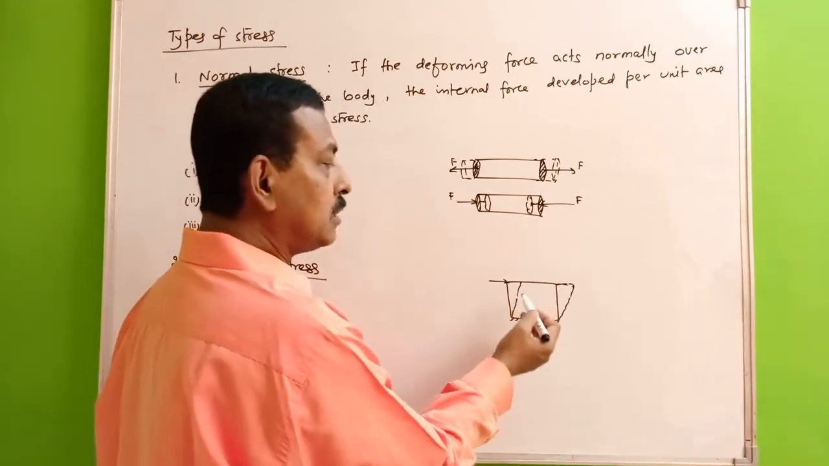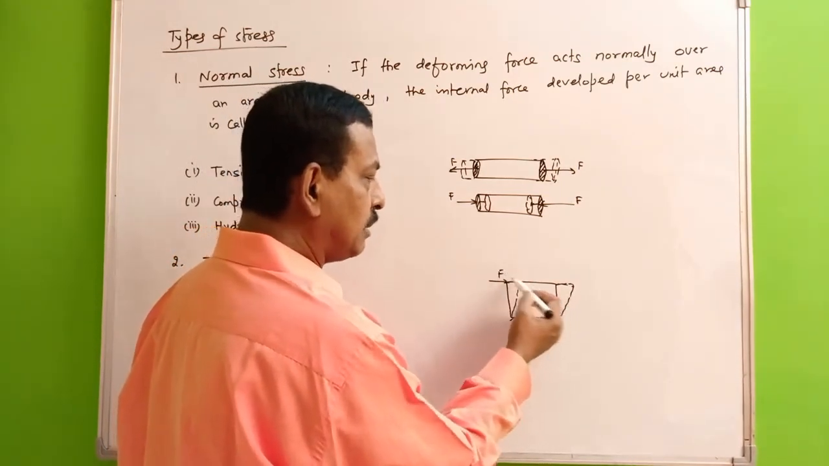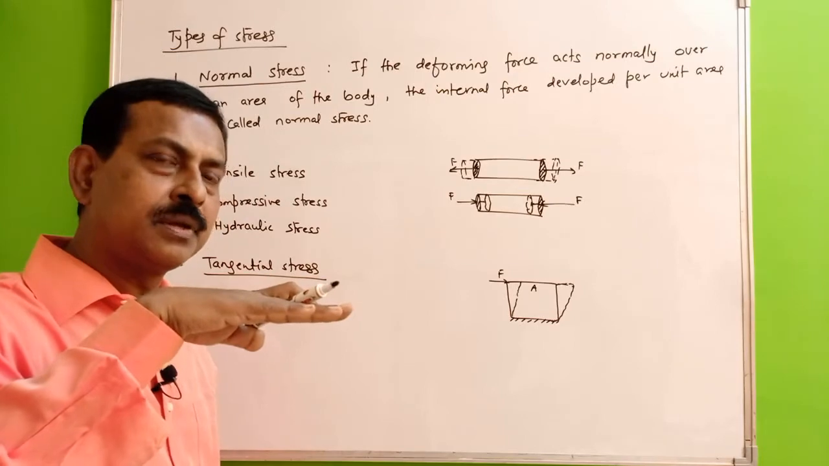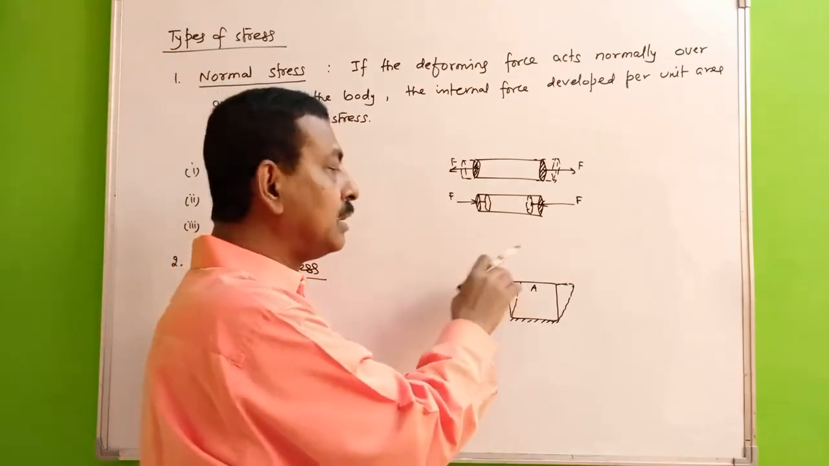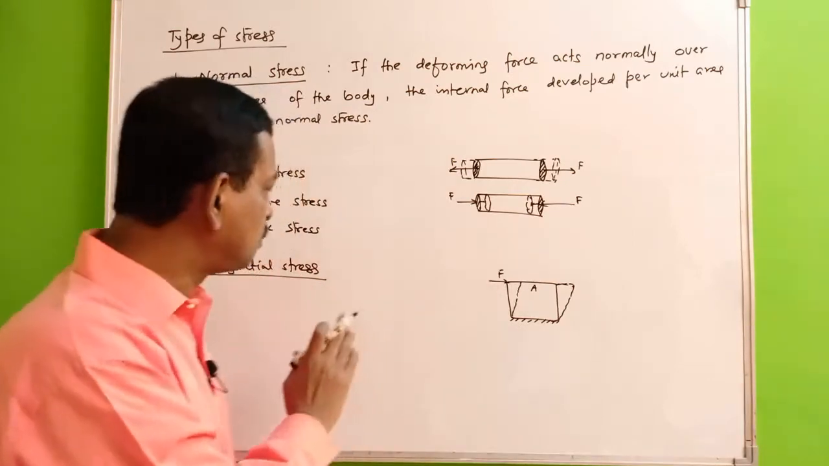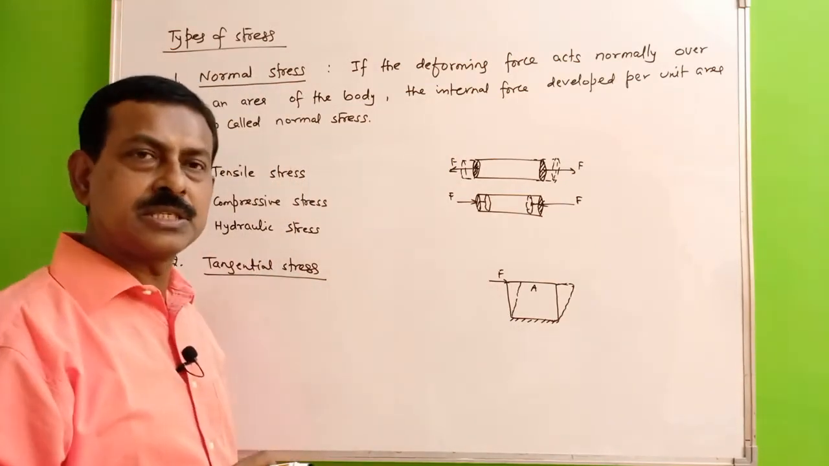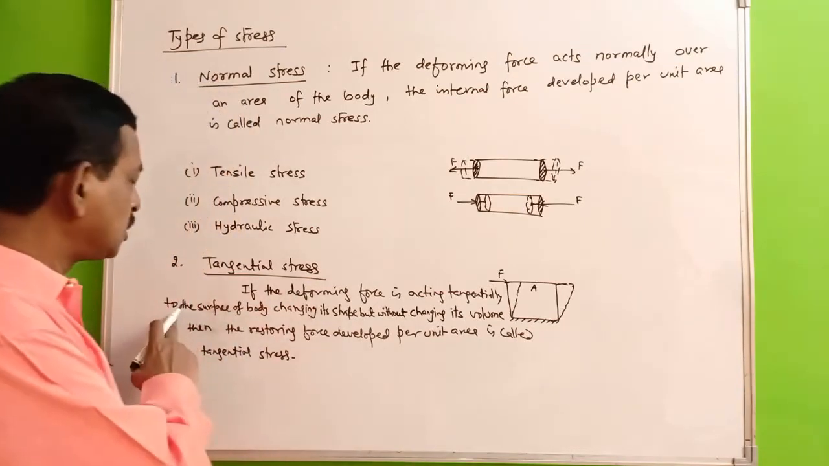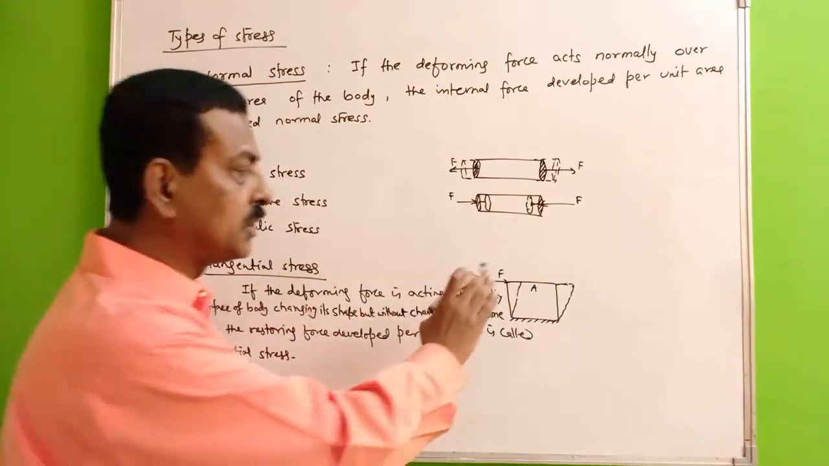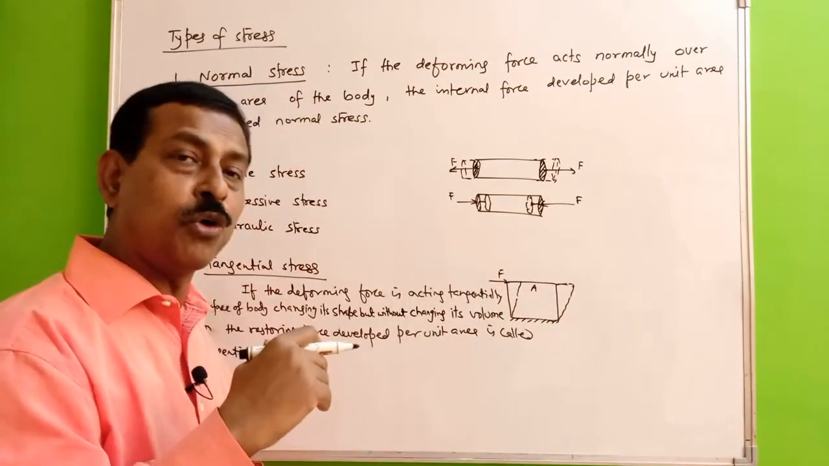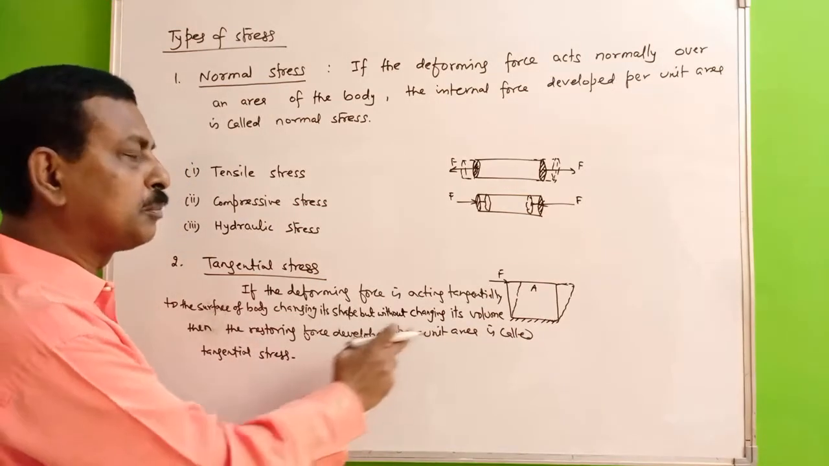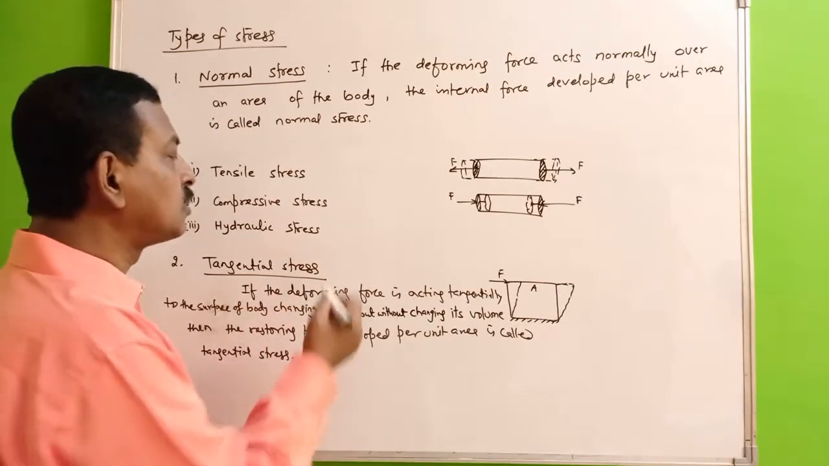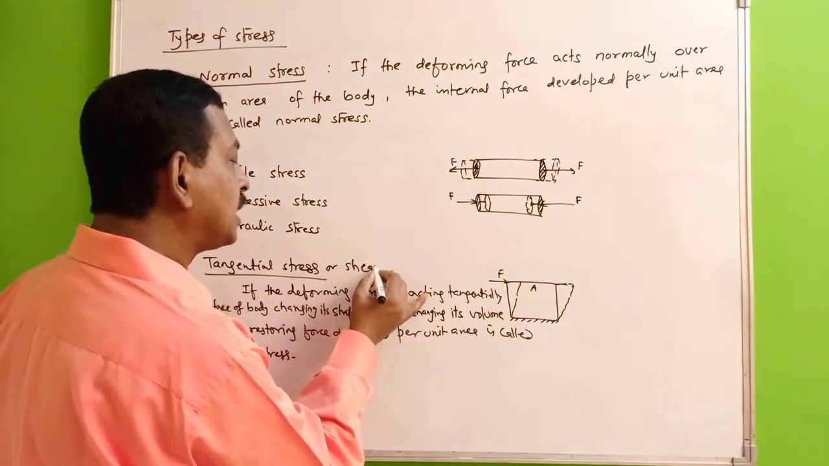So here, if this force is F and this is your area A, then the tangential force which is acting on the body and deforming it, the stress which is developed in this particular body is called the tangential stress. So with tangential stress, the deforming force is acting tangentially to the surface of the body, its shape is getting changed, but not its volume. The restoring force developed per unit area is called the tangential stress, or you can call it the shearing stress.